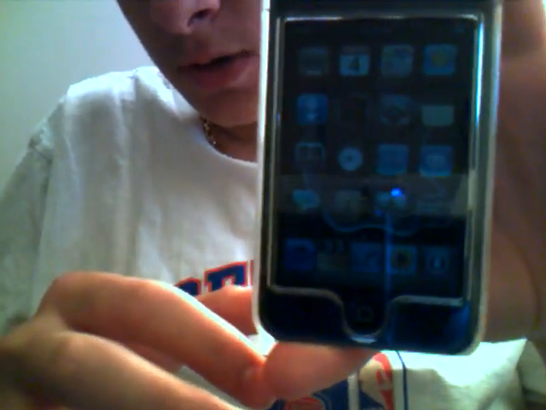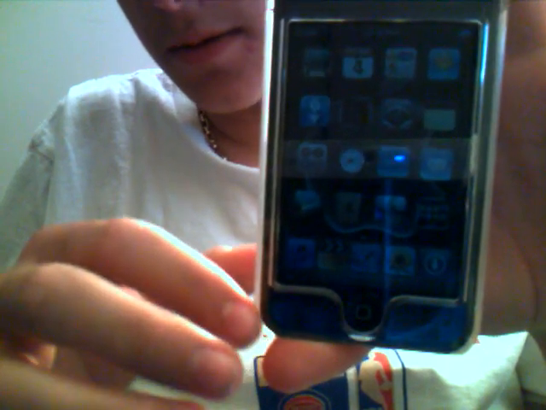I'm going to show you how to get the iPhysics application onto your iPod Touch. First, you want to unlock your iPod. Then go to the installer application.